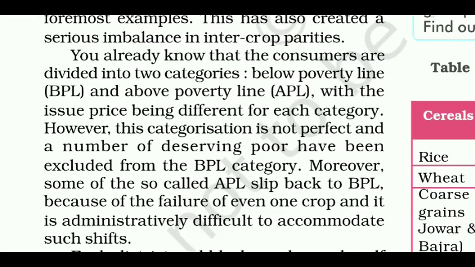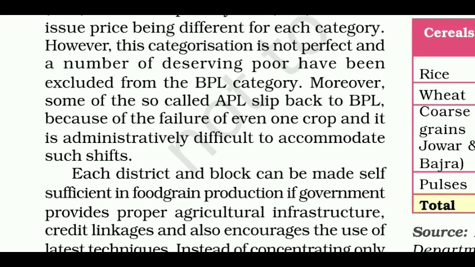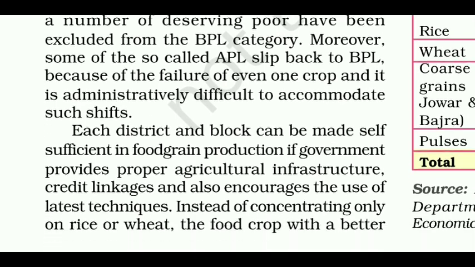You already know that the consumers are divided into two categories: below poverty line and above poverty line, BPL and APL, with the issue price being different for each category. However, this categorization is not perfect and a number of deserving poor have been excluded from the BPL category. Moreover, some of the so-called APL slip back to BPL because of the failure of even one crop, and it is administratively difficult to accommodate such shifts.